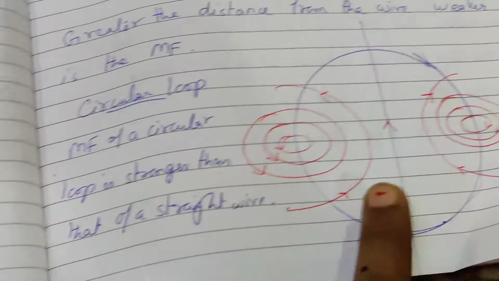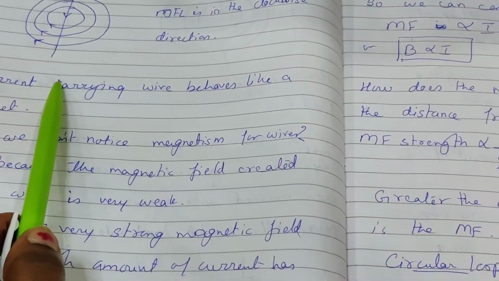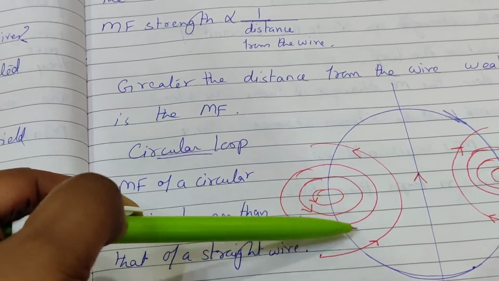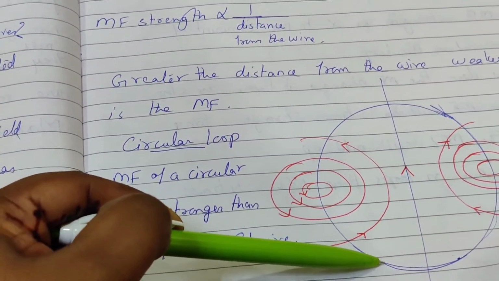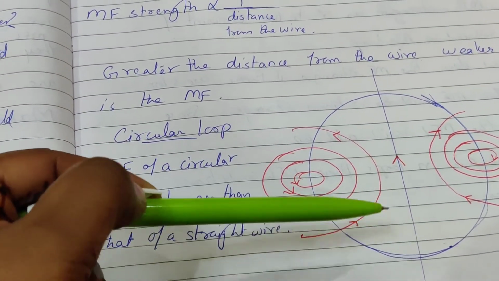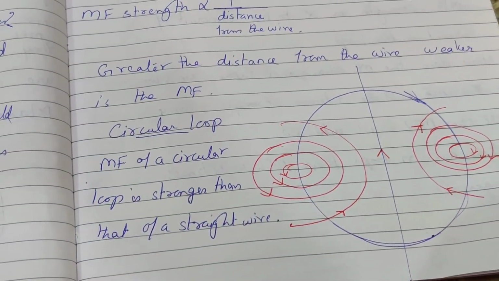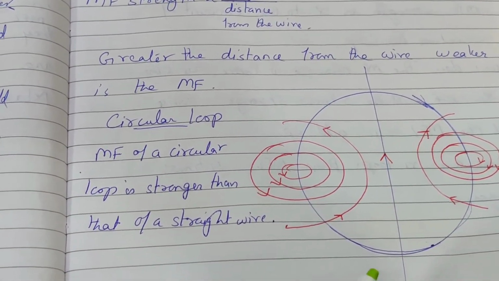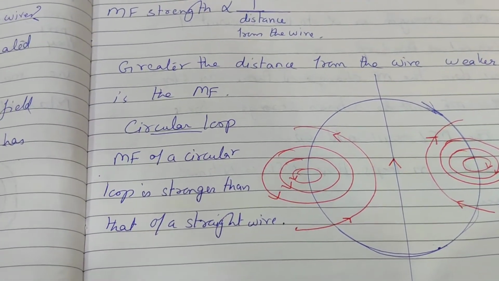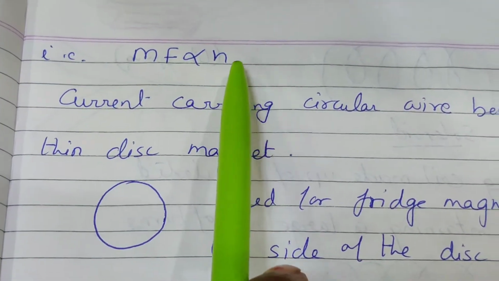See here children, magnetic field of a single loop is stronger than the straight wire. So if I increase the number of circles, like this blue one I have drawn, like this 5 different circular loops are there, then their magnetic field will be stronger than the single loop. It means that if n number of loops are there, then the magnetic field will be n times stronger. What does it mean? That magnetic field is directly proportional to the number of turns.